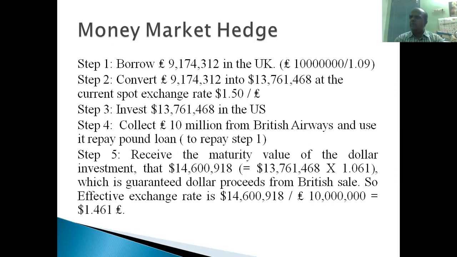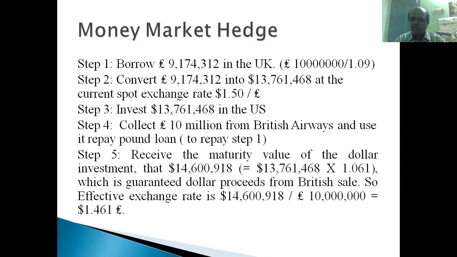Now, what is the gain for Boeing because of the sale? The 13.7 million they invested in the US money market at the 6.1% interest rate will fetch them a return. The exact amount is $13,761,468. Multiplied by 1.061, for the 6.1% interest rate, it will give them $14,600,918. They will be getting that.